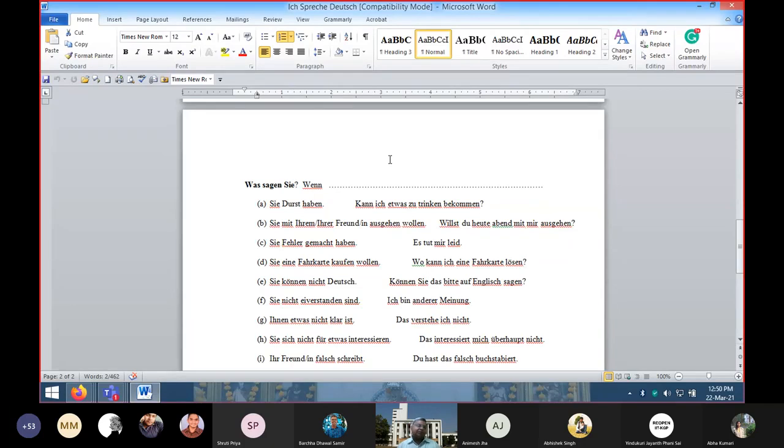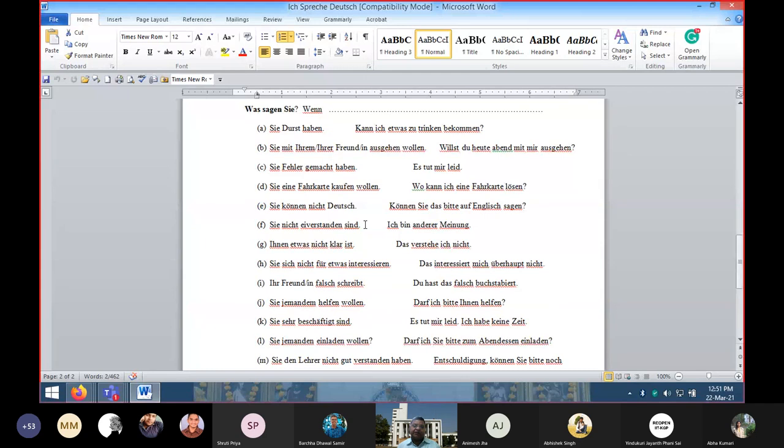Es tut mir leid, and other words you have learned, Entschuldigung or Entschuldigen Sie bitte, excuse me. Wenn Sie eine Fahrkarte kaufen wollen, if you want to buy a traveling ticket, you want to travel by train or by bus, and you want to know how you can buy it, then you ask somebody, Wo kann ich eine Fahrkarte lösen? Meaning is, where can I buy my traveling ticket? Wenn Sie nicht Deutsch können, suppose you are not comfortable speaking German, you know only a little bit, what sentence can you speak? Können Sie bitte auf Englisch sagen? Could you please say it in English?